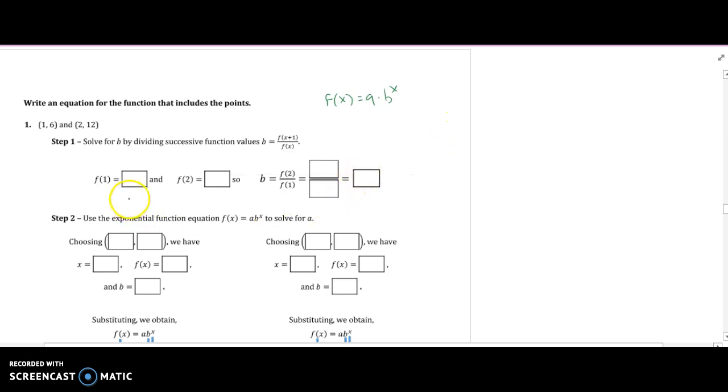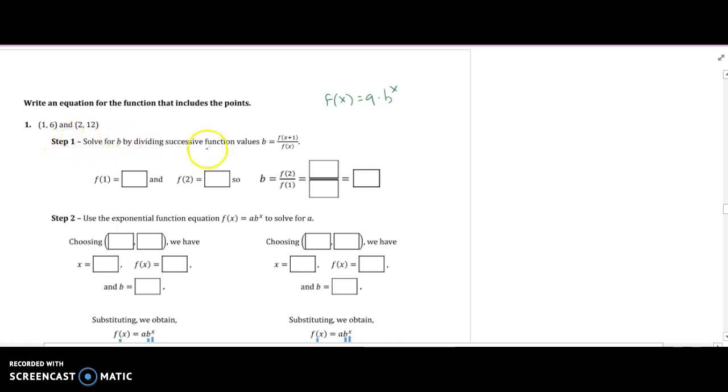So for b, these are 2 points that are on the graph for the exponential equation, and we don't know what the equation actually is. So now we have to try to find it.